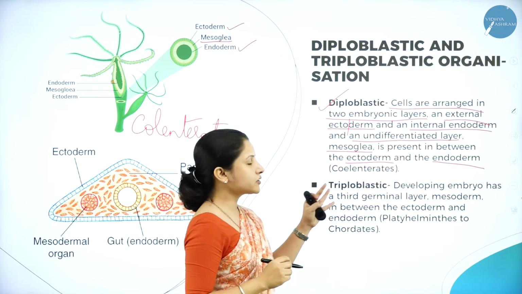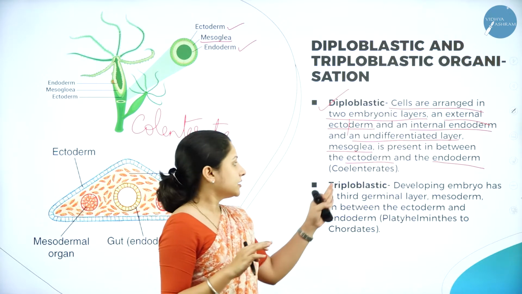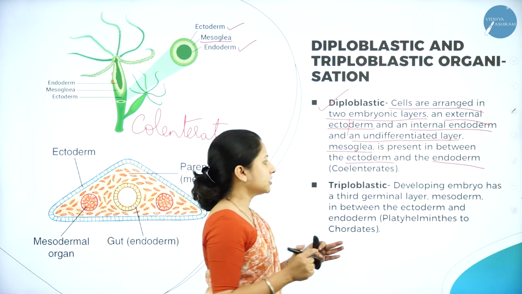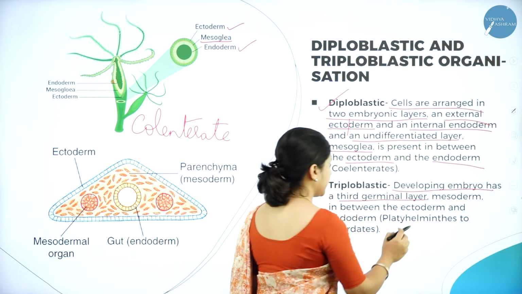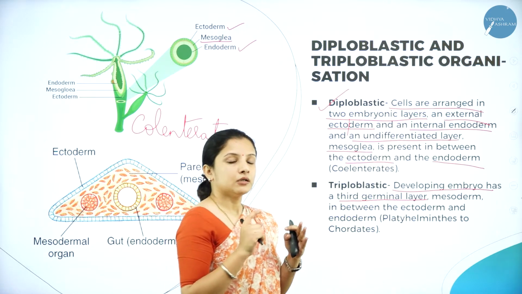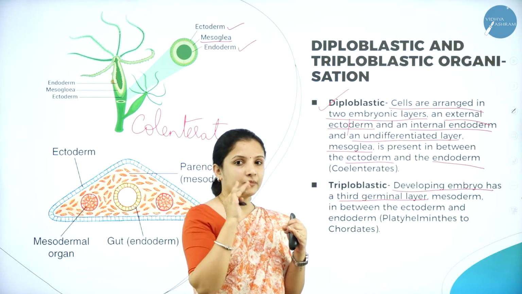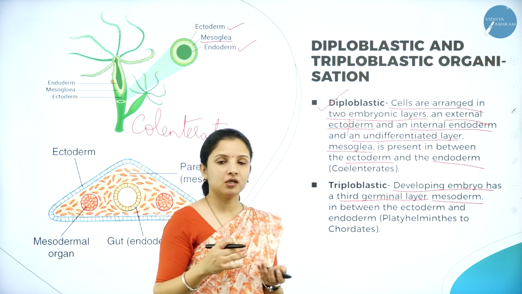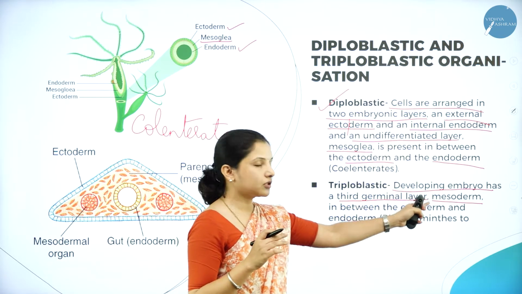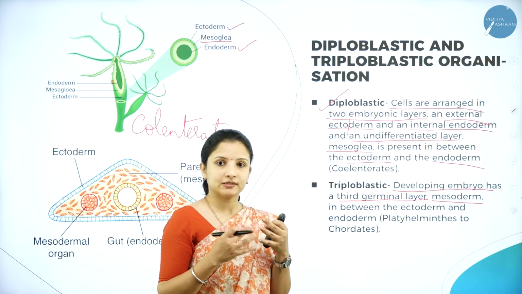So next, moving on to triploblastic. Here triplo, tri means three. They are covered by three layers. So the developing embryo, they have a third germinal layer. So what they are made up of? Ectoderm is there, endoderm. In between the ectoderm and the endoderm, they have a mesoderm. Meso, middle, derm means layer. So this mesoderm, they have differentiated cells. That is why we can call it as a layer.